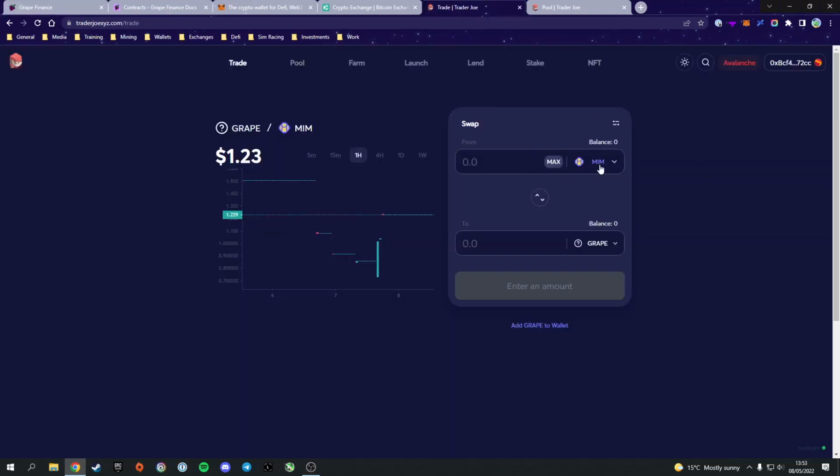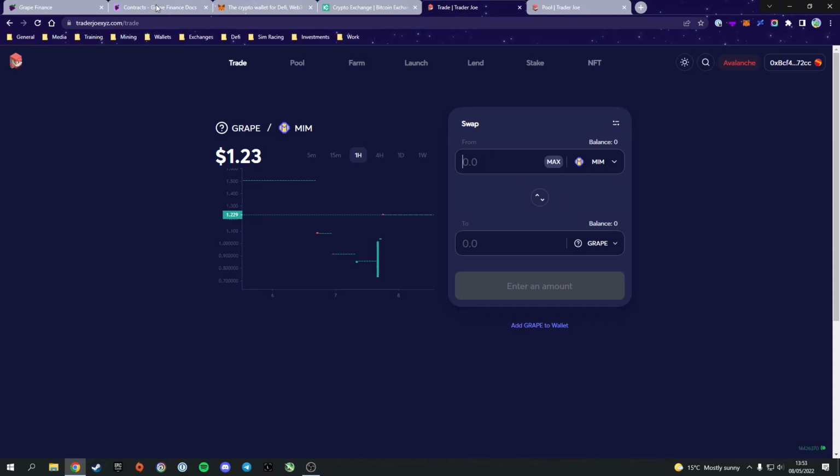If that is the case, when trading between Mim and Grape, you want to make sure you only swap half of it, okay? Because all pools require 50-50. So say you bought $100 worth of Mim, then you only want to convert $50 of Mim over to Grape or over to wine, depending on what LP pool you want to get into.